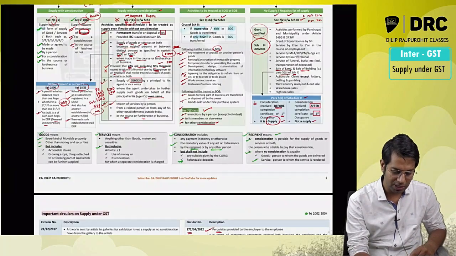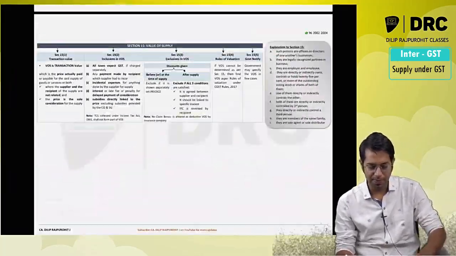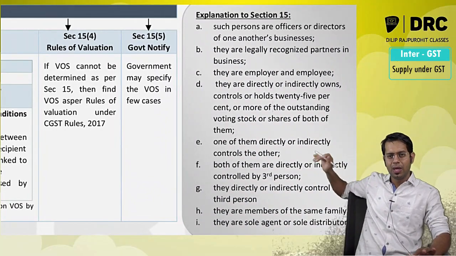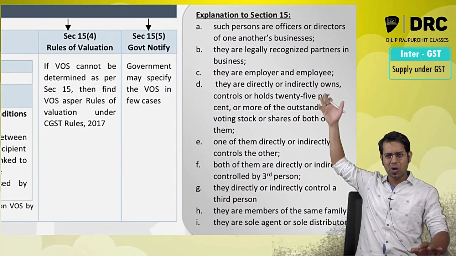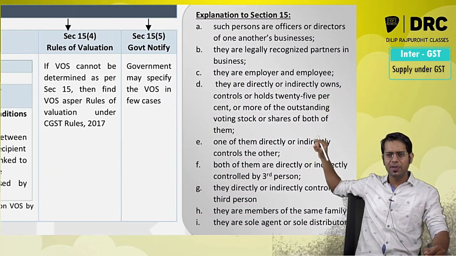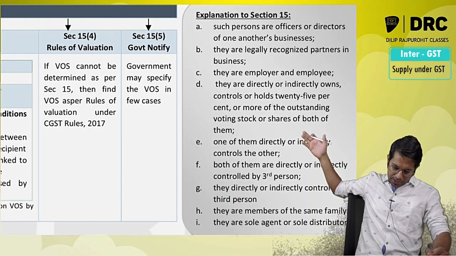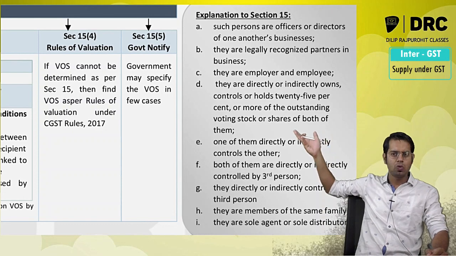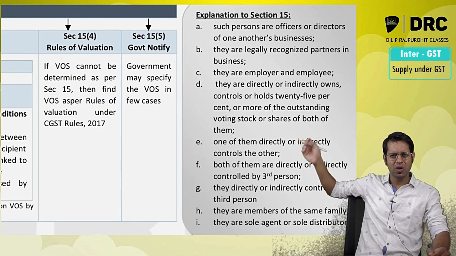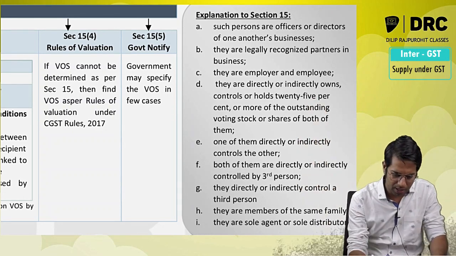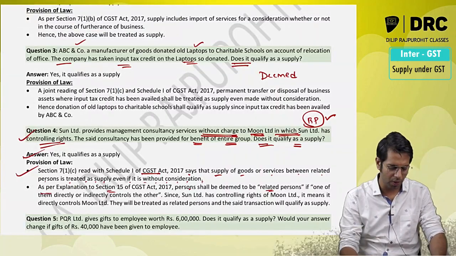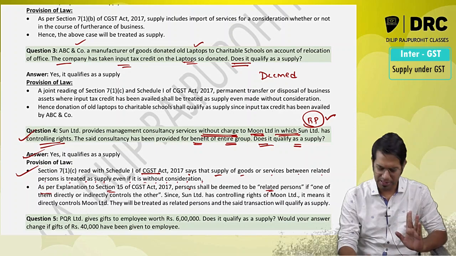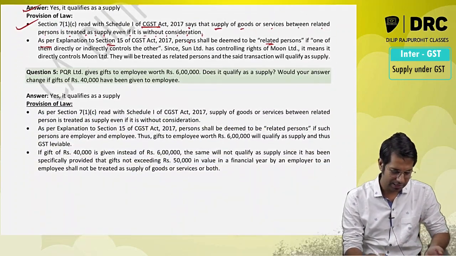Now if you see the related person definition, they have given many different things in it. This question was not related to all these different points. It was specific to this control point, point number E, one of them directly or indirectly controls the other. You don't have to write the entire related person definition. You just have to write that specific point, that yes, as per explanation to section 15, he is treated as a related person and therefore it is a supply.